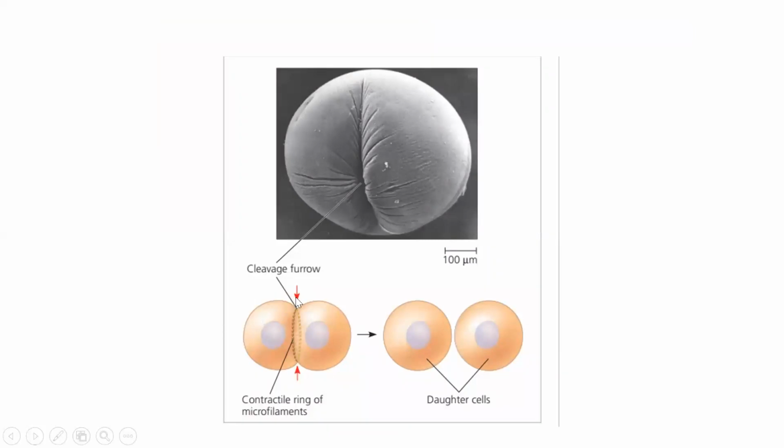So this is asexual reproduction in the case of mitosis. This can be compared to binary fission also. A cleavage furrow is created right at the center and they separate into 2 daughter cells. This is what happens in binary fission or asexual reproduction.